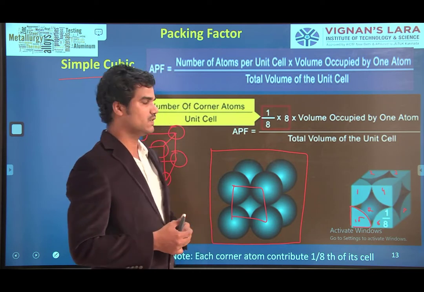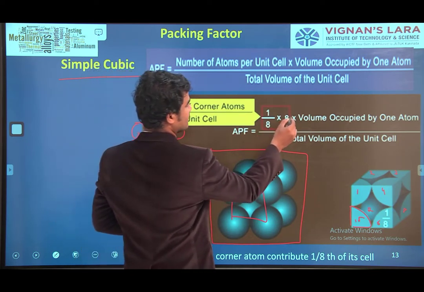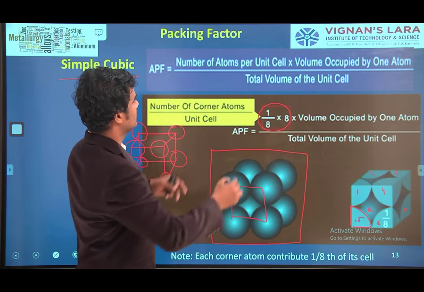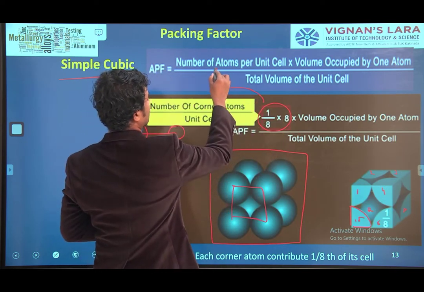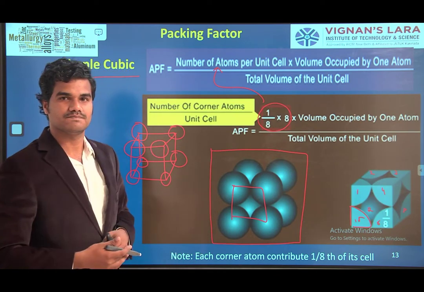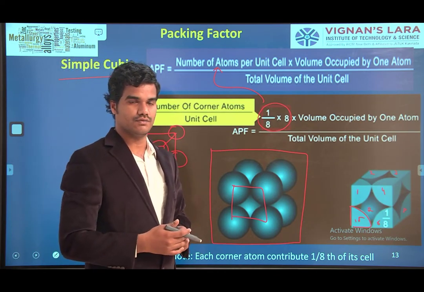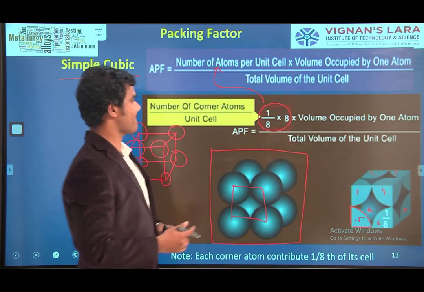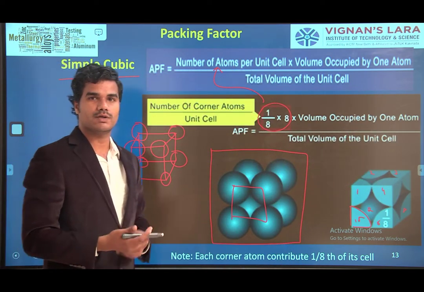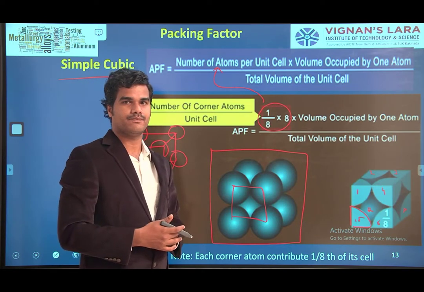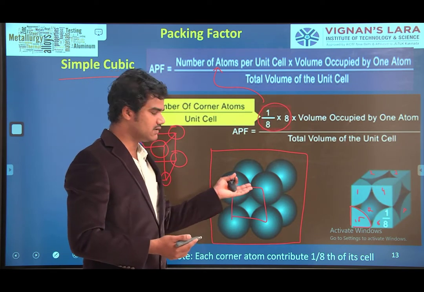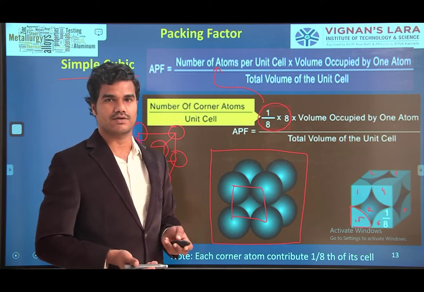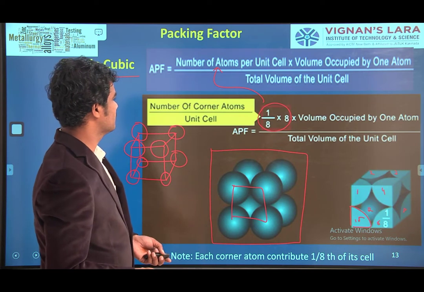Okay. So 1/8 into 8 is the number of atoms per unit cell, into volume occupied by one atom. What is the volume of an atom? Here it is in the shape of a sphere. Na? What is the volume of a sphere? 4/3 pi r cube. That's what you see.